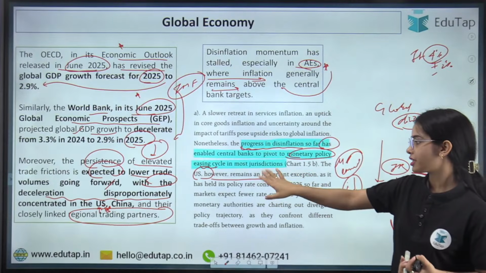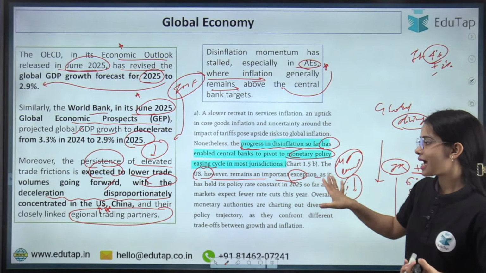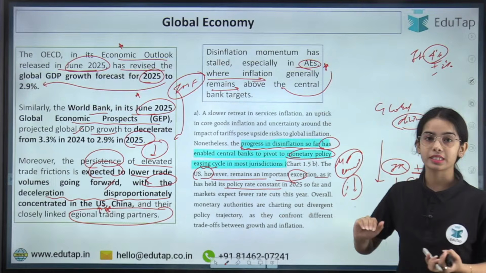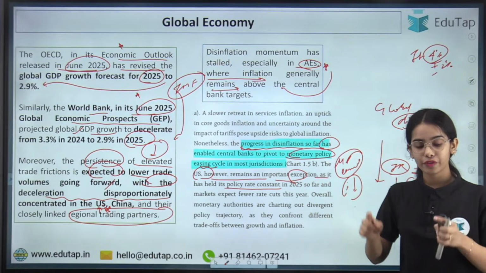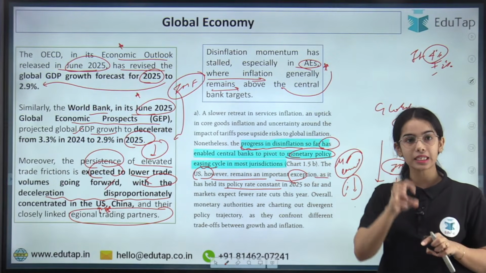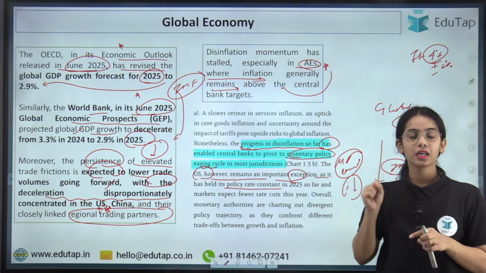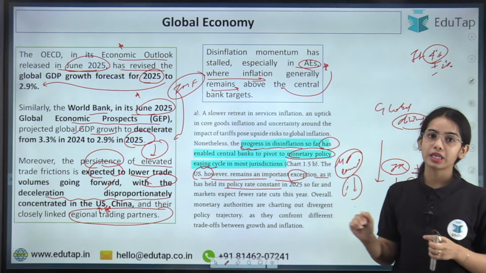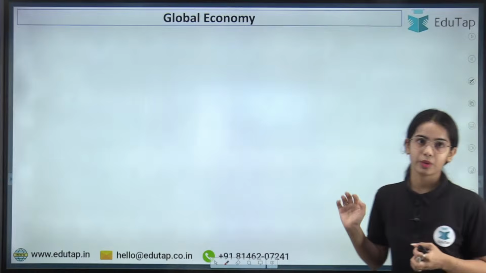In the US, it remains an important exception as it has held its policy rate constant in 2025. Where many of the countries were decreasing their policy rates, the US has not decreased its policy rate. Okay, so this is the idea.